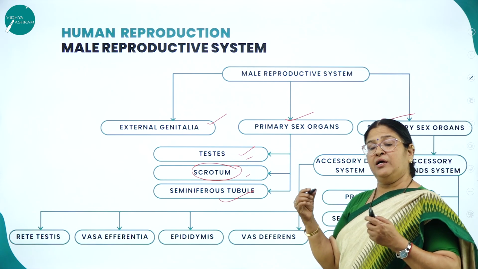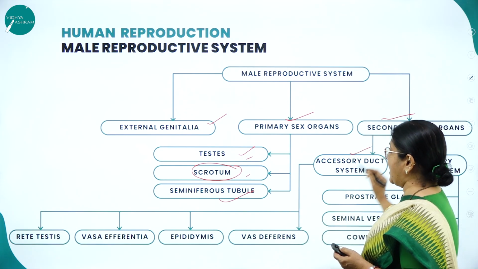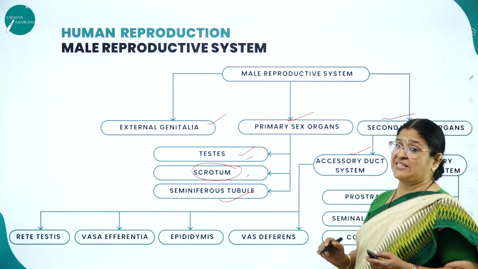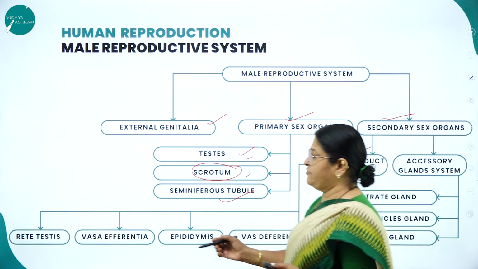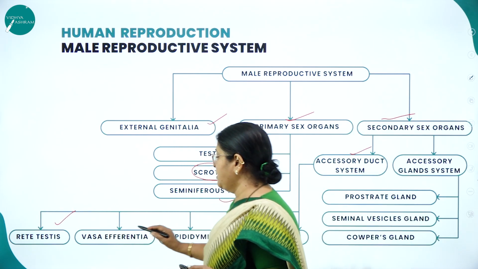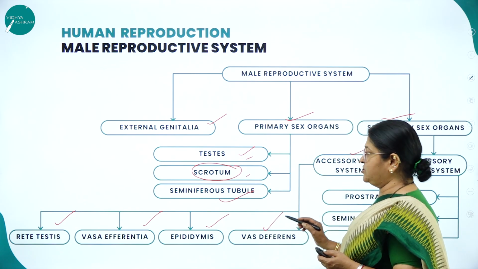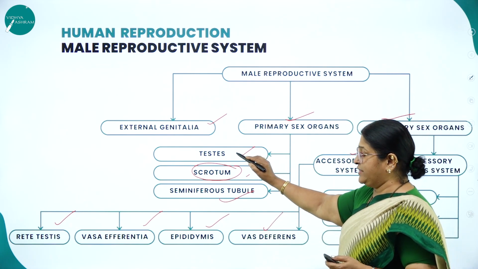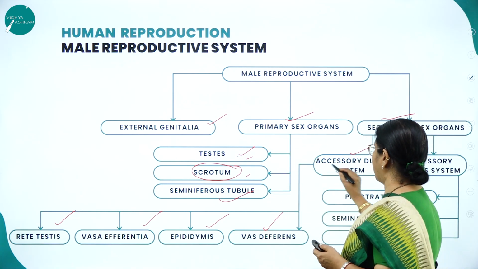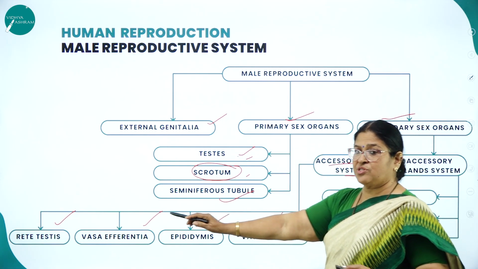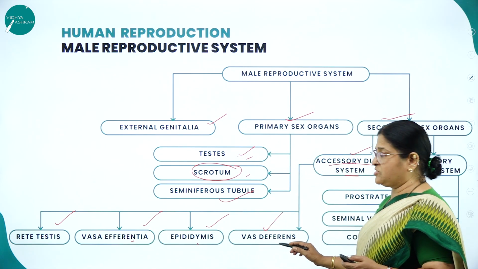So what are all the important parts that are included under secondary sex organ? That is the accessory ducts. What are the accessory ducts? The very word itself will tell you, the ducts which carry the secretions. Like for example, we have the rete testis, vas efferentia, epididymis and vas deferens. So the primary sex organ is the testis, which includes again the secondary sex organs like the accessory duct system, which includes rete testis, vas efferentia, epididymis and vas deferens.